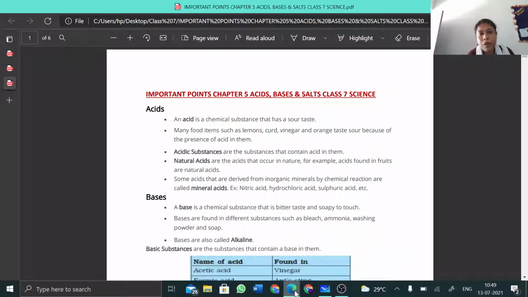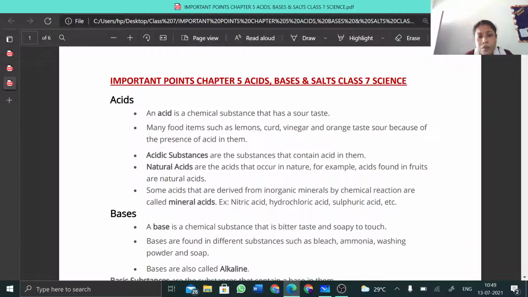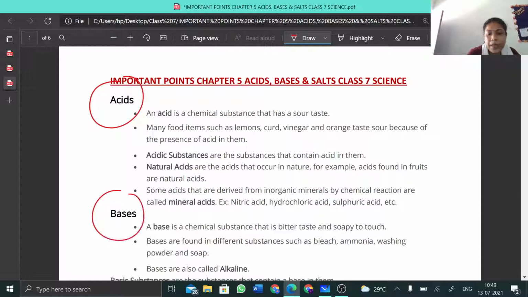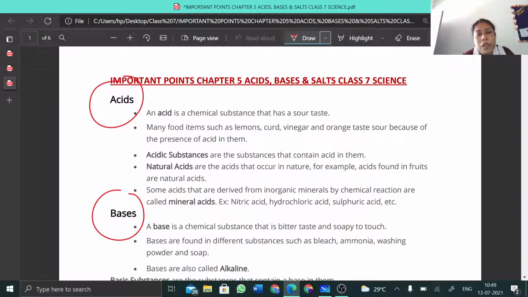So children, today we are going to start the next chapter, chapter 5, acid, base and salt. In this chapter we are going to read about different types of substances, their nature. Especially in nature or in the laboratory, three basic types of substances are available. They are known as acids, the other is known as base, and the third one is a neutral substance. So first of all we'll talk about acids.